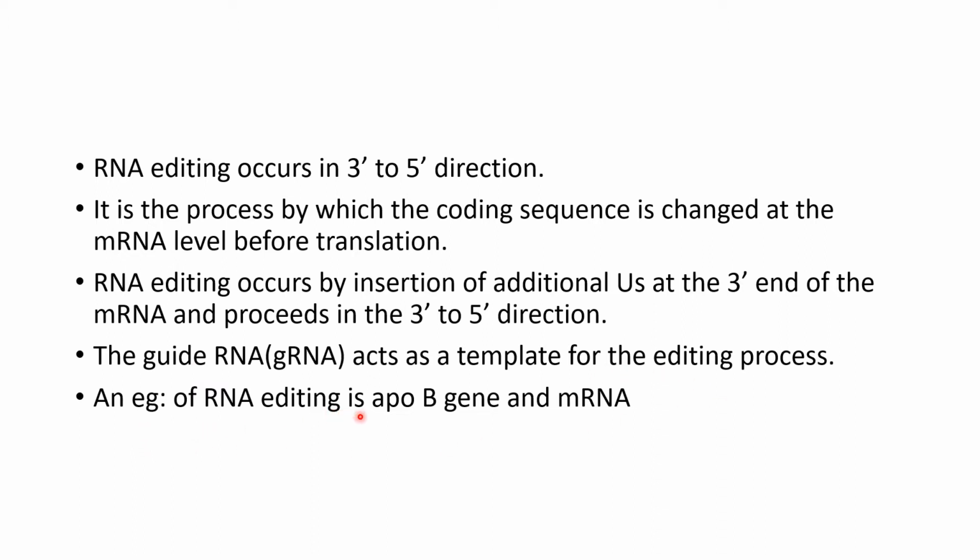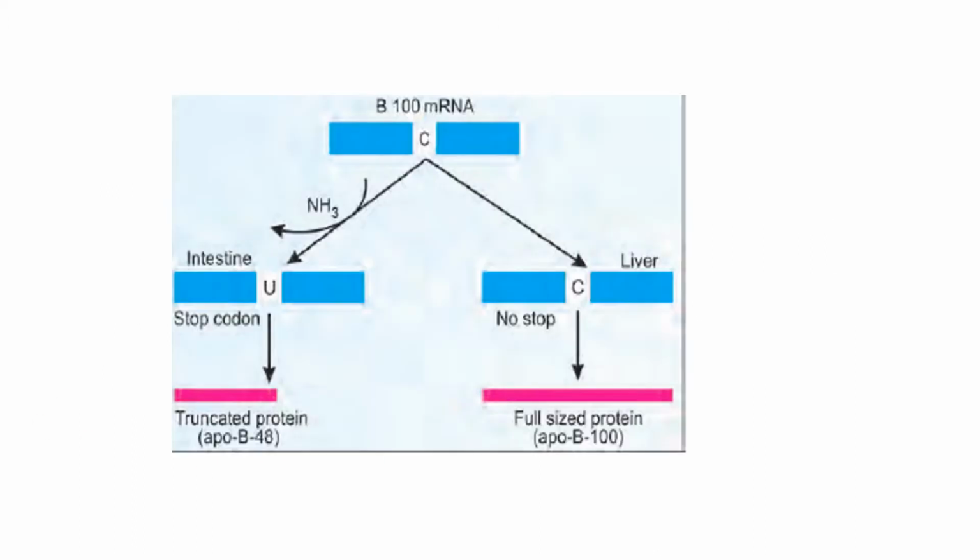An example of RNA editing is the ApoB gene and mRNA. So ApoB48 and ApoB100 are produced from the same gene. The mRNA is translated as usual in ApoB100, but in intestine a particular cytosine residue is deaminated to become uracil. So a stop codon is generated in the middle and a short protein is produced in the intestine, that is B48. That is a truncated protein, ApoB48. It's an example of RNA editing. And its size is only 48% of the size of the ApoB100.